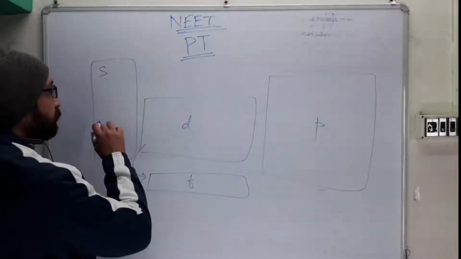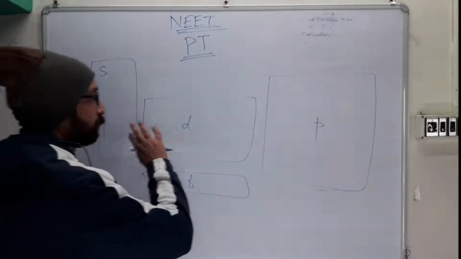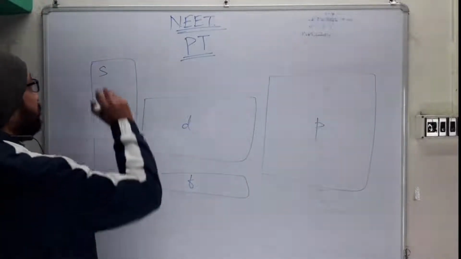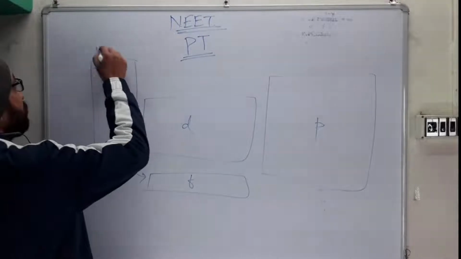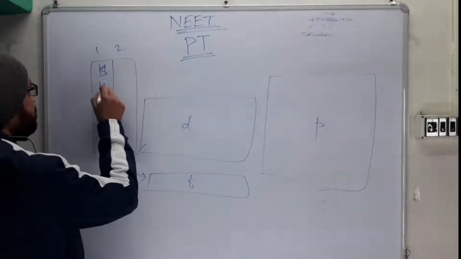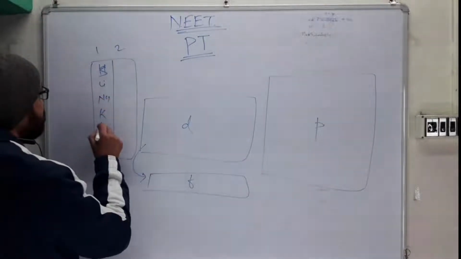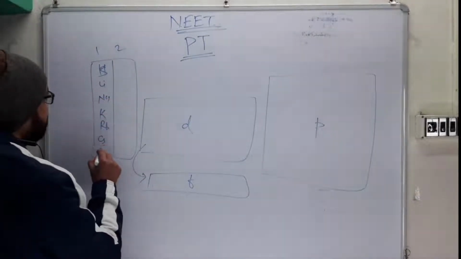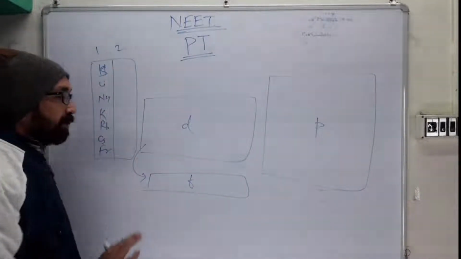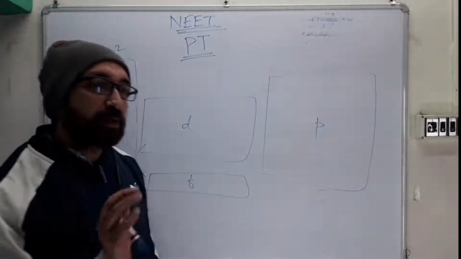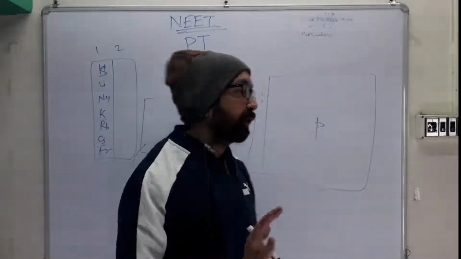So first, what you have to do is, in this periodic table, don't see the entire periodic table. Go to the S block. In the S block, you have group 1, group 2, right? So go through with group 1. You will get hydrogen, lithium, sodium, potassium, rubidium, cesium, francium. There is no song, no shortcut, no series. Likewise, you have to read. Every day if you are seeing it, you don't require any series or any song, right?